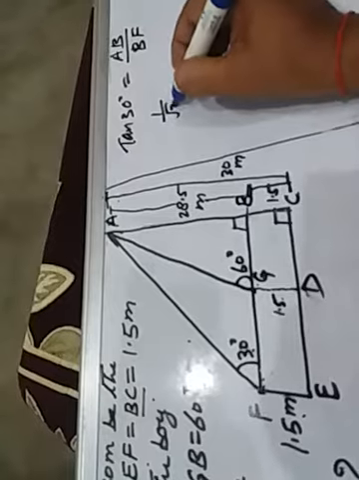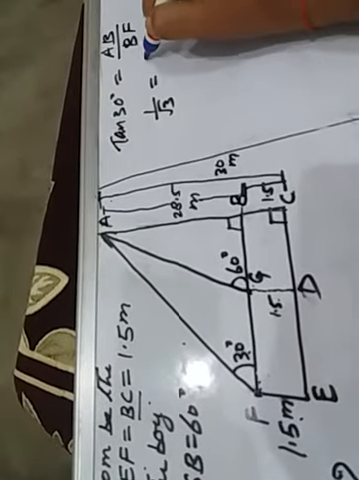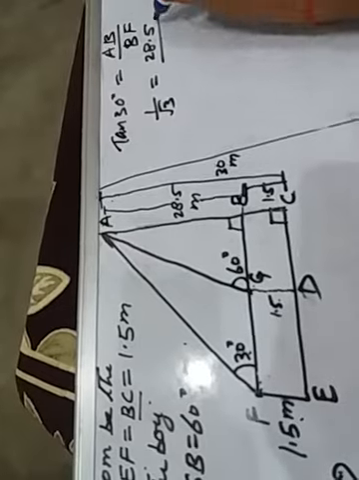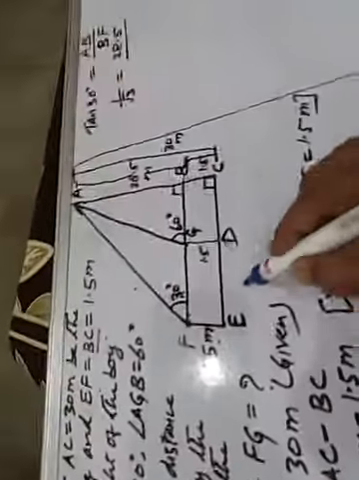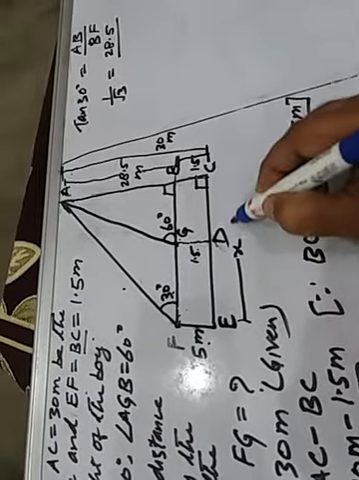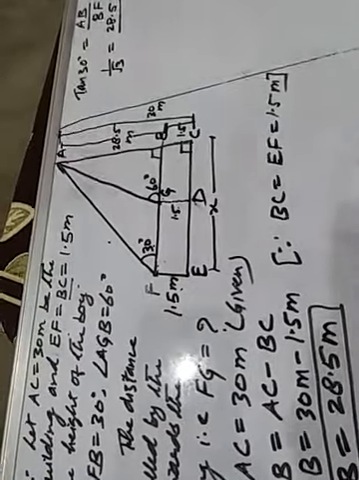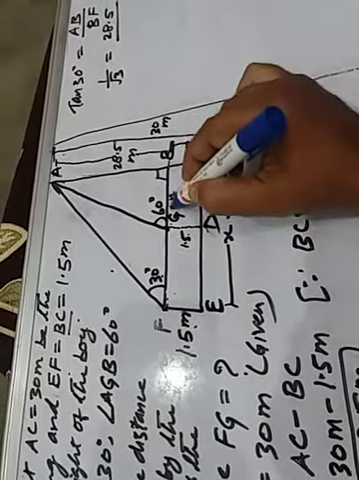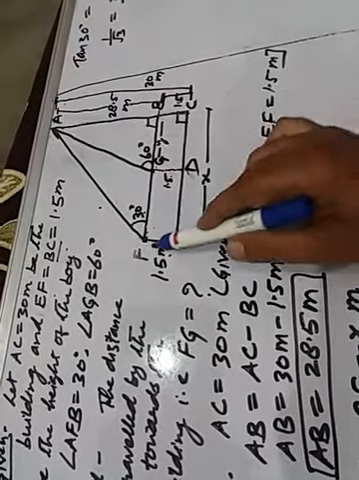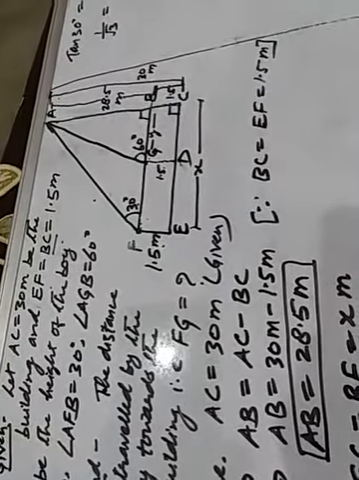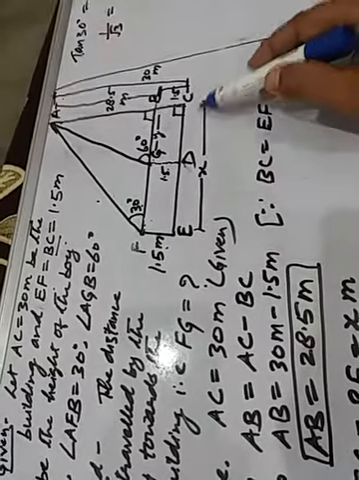What is the value of tan 30 degrees? 1 upon root 3 equals AB, which is given to be 28.5, upon BF. What is BF? BF we have taken to be x. This distance we have taken to be x meters. And BG we have taken to be y. BF equals EC equals x meters. Total is x and this is y.